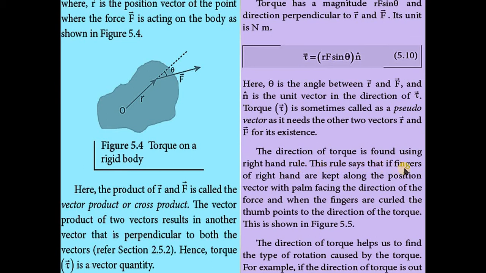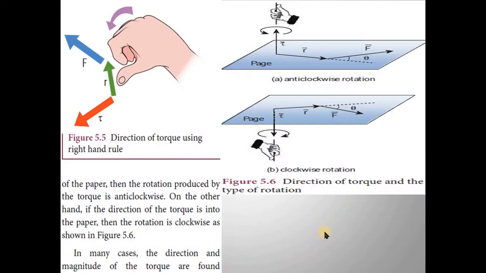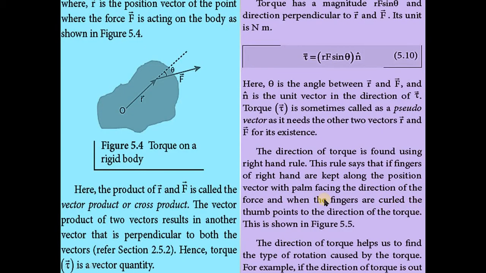This rule says that if the fingers of the right hand are kept along the position vector with the palm facing the direction of the force, and when the fingers are curled, the thumb points to the direction of the torque. Straighten your right hand, fold your fingers, that means curled fingers, and the thumb. So when the fingers are curled, the thumb points to the direction of torque.